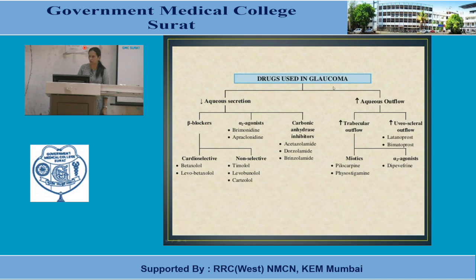Miotics: pilocarpine, physostigmine and other cholinomimetic agents we have already seen, and alpha agonists like dipivefrin. Uveoscleral outflow is enhanced by prostaglandins like latanoprost, bimatoprost, travoprost, etc.